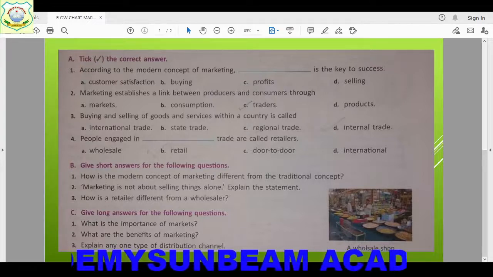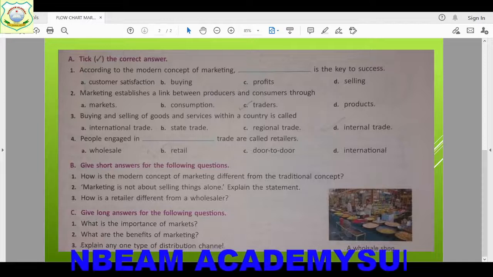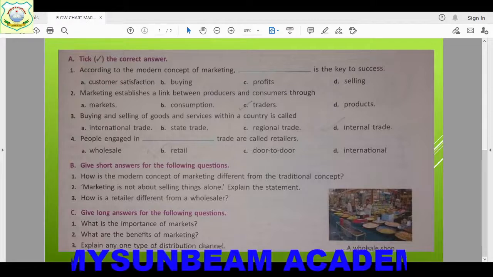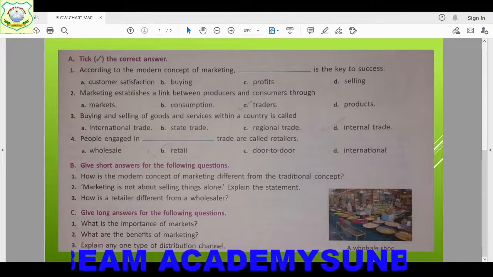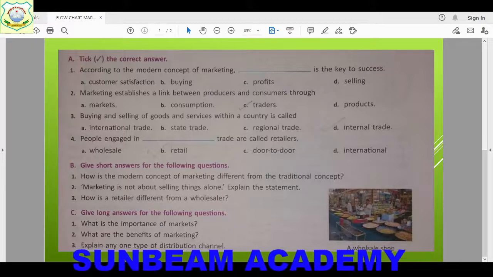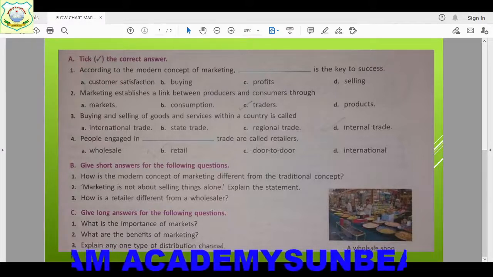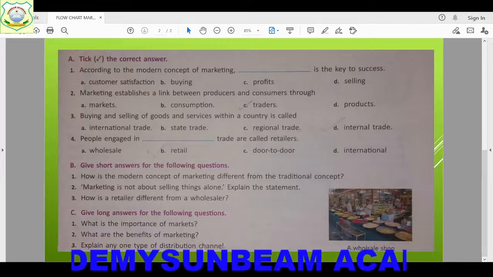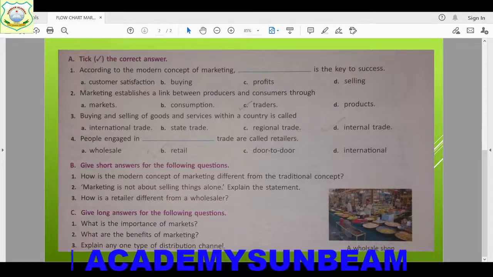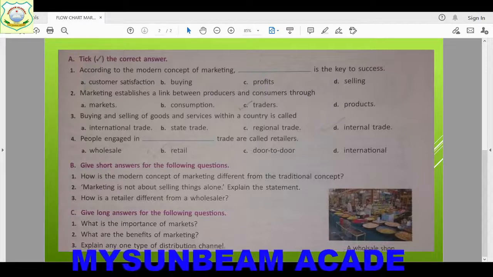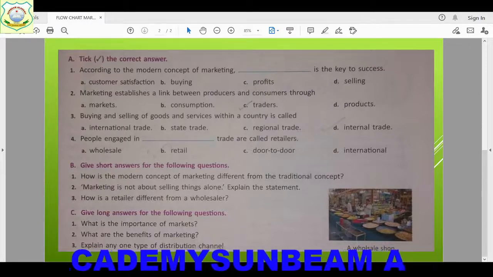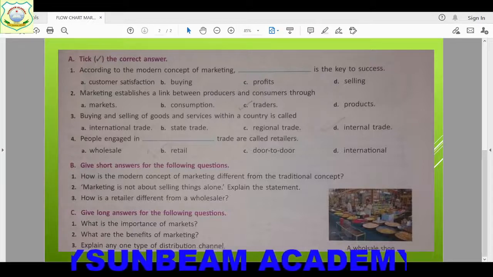Wholesaler and retailer, so there is a connection between wholesaler and retailer. That means the producer will supply goods to wholesaler, the wholesaler will supply goods to retailer, and the retailer then sells these goods to customers. Understood? Then next, agent is involved, right? The producer will supply goods in bulk to agent who sells these goods to wholesaler, then wholesaler will sell these goods to retailer, and then this retailer will sell these goods to consumer.